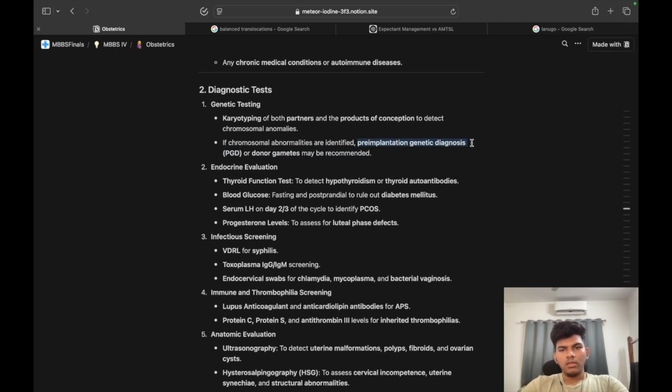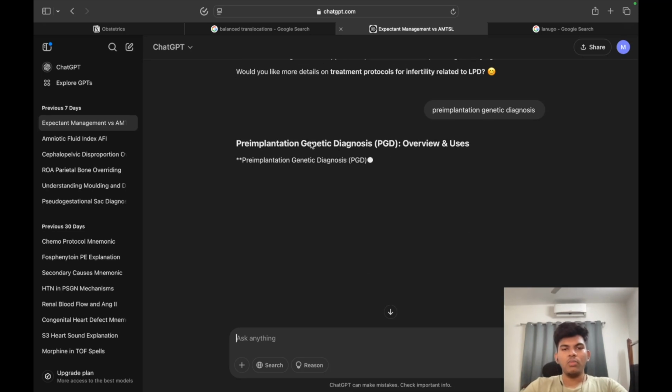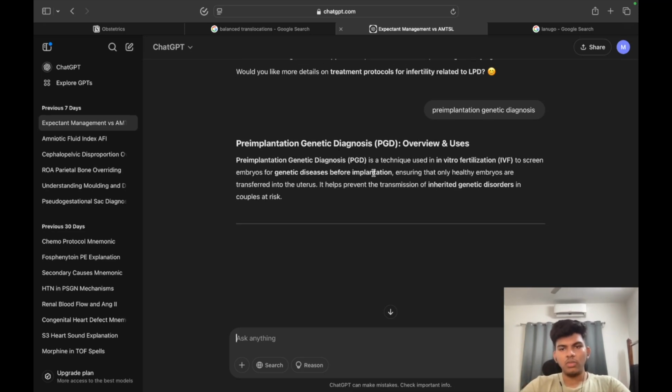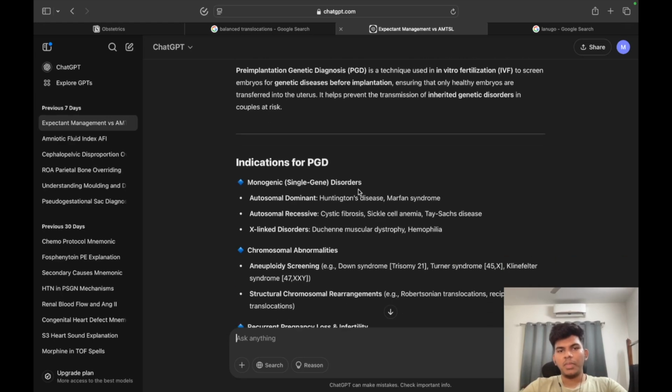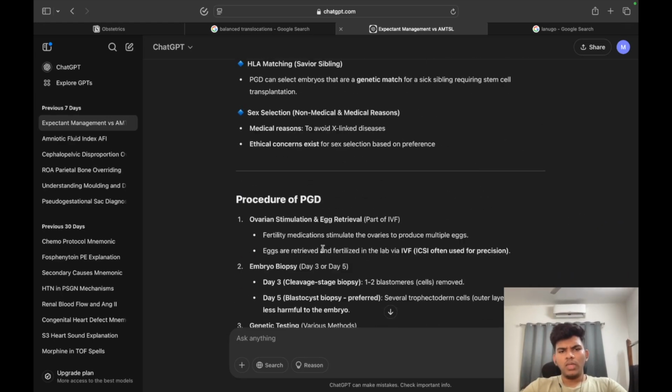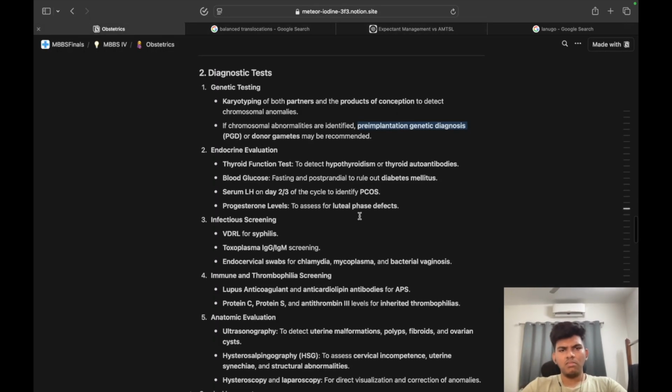Let's look at this, it seems interesting, just to ensure that we know what it is. We know most of what is written here, but some things we need to know what they mean. It is a technique used in IVF to screen embryos for genetic diseases, ensuring healthy embryos. It helps prevent transmission of inherited genetic disorders in couples at risk. So it is diagnostic, but this is mostly the treatment.